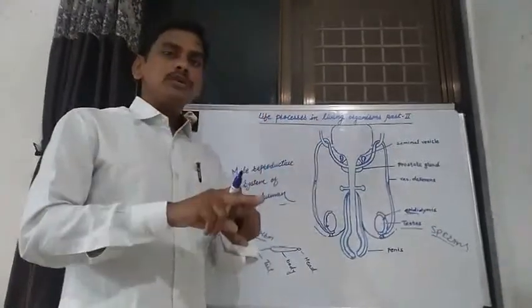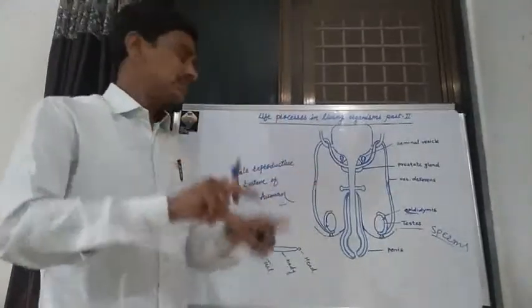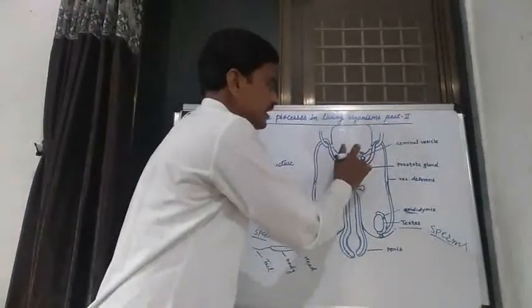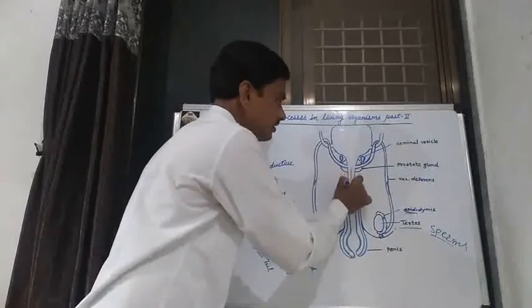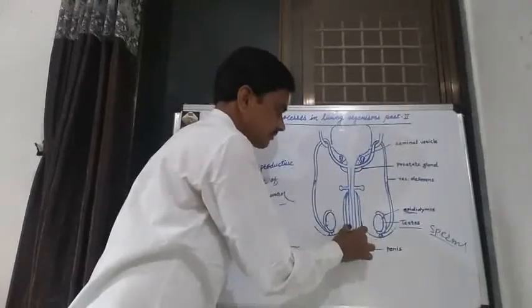Now this fluid and sperm pass from the prostate gland and seminal vesicles towards the penis.